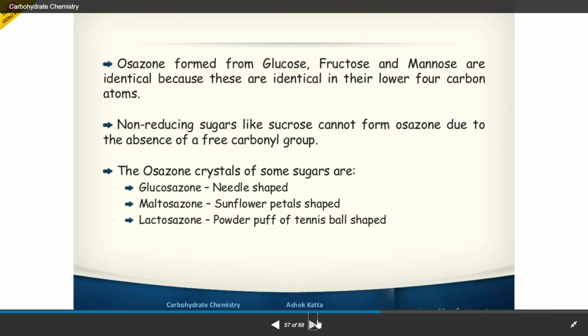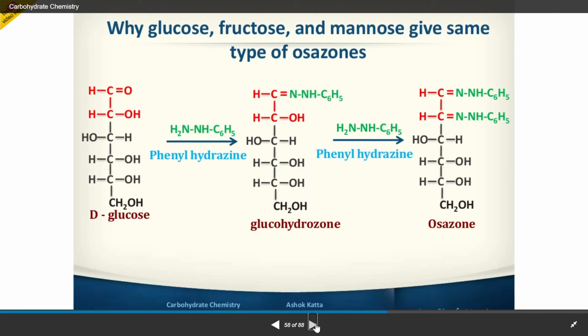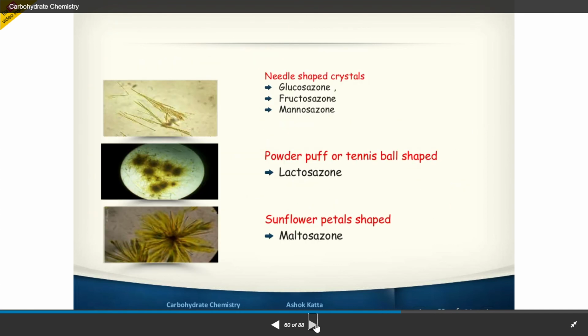Osazone crystals are very important. Glucosazone is needle shaped. Maltosazone is sunflower shaped. Lactosazone is powder puff or tennis ball shaped. Needle shape, sunflower shape, powder puff.